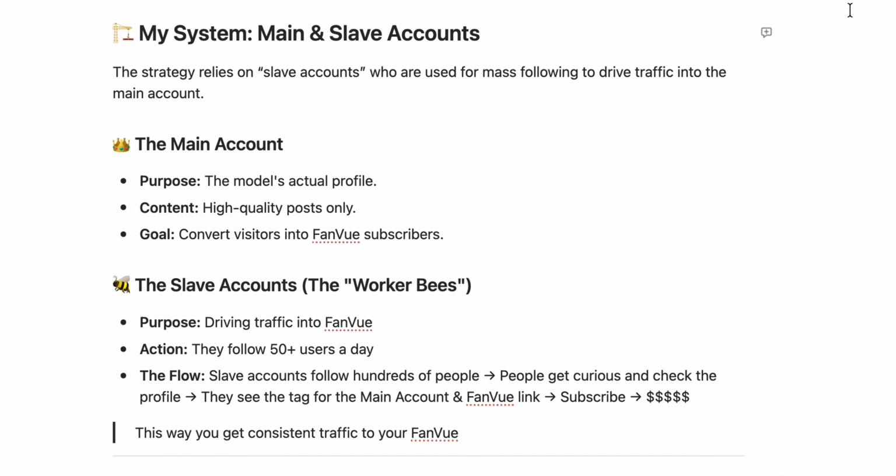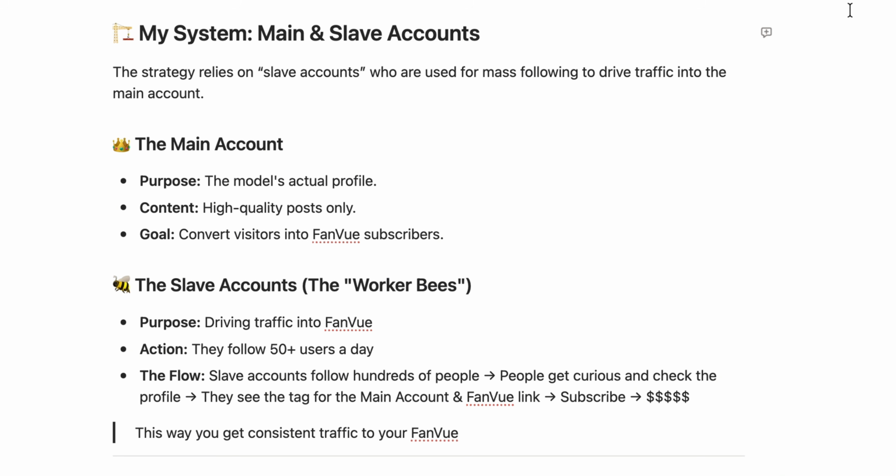They follow 50 plus users a day. The action flow looks like this. Slave accounts follow hundreds of people. People get curious and check their profile. They see the tag for the main account and the Fanvue link. Now they either go into your main Threads account and click the Fanvue link there.